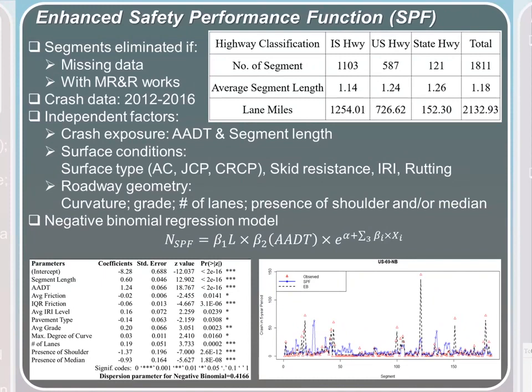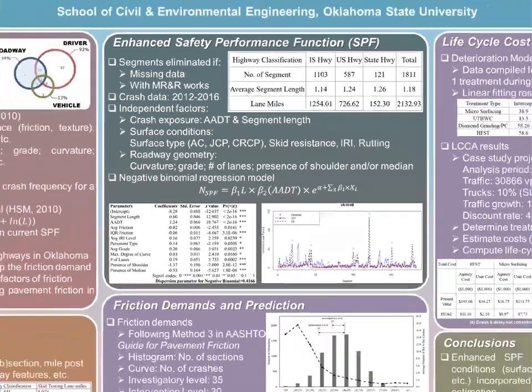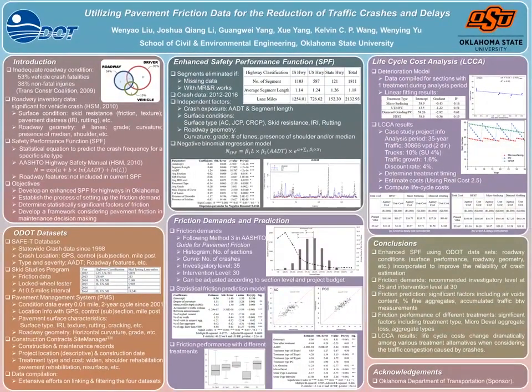The independent factors covered crash exposure, surface conditions, and geometry factors. The enhanced SPF based on the negative binomial model is built and validated with good prediction performance. The modeling results reveal that pavement friction has significant influence on the rate of crashes. The question comes to how to consider pavement friction in decision making.